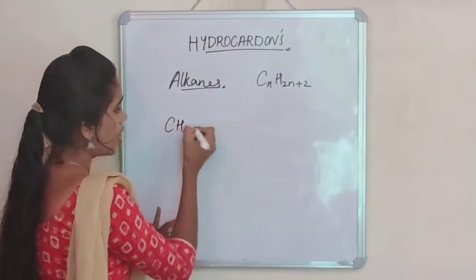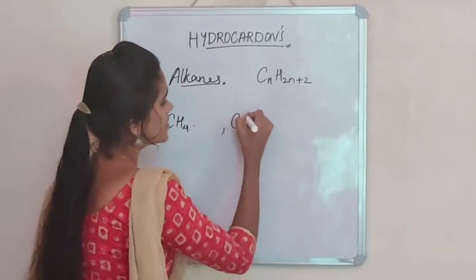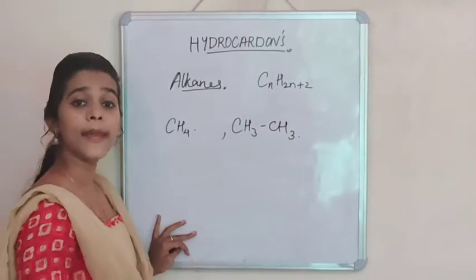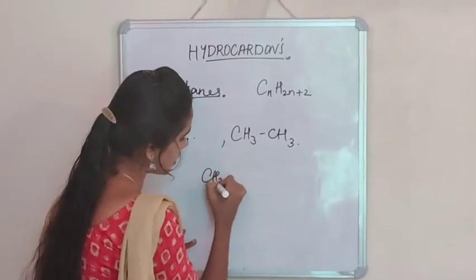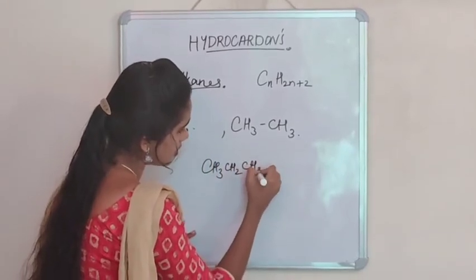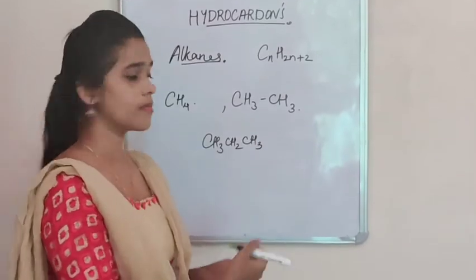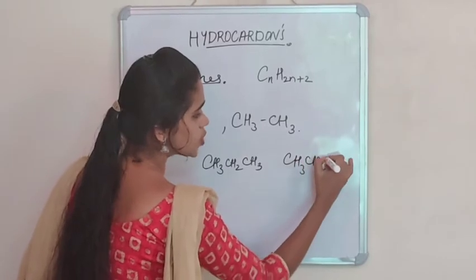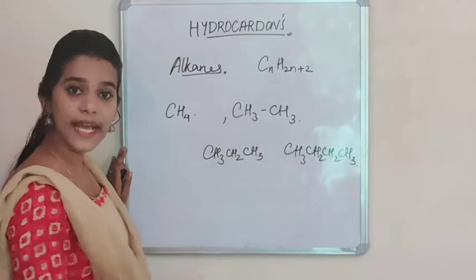CH4 called methane, CH3CH3 named ethane, CH3CH2CH3, propane, CH3CH2CH2CH3, butane.